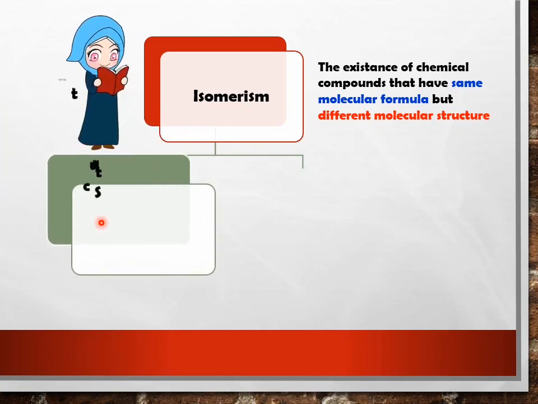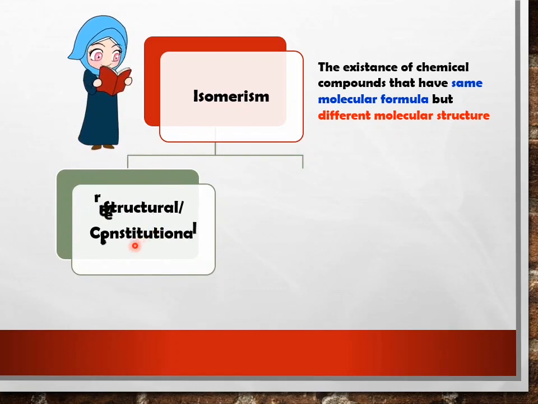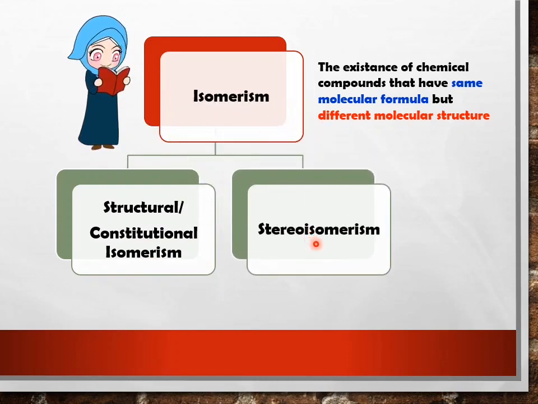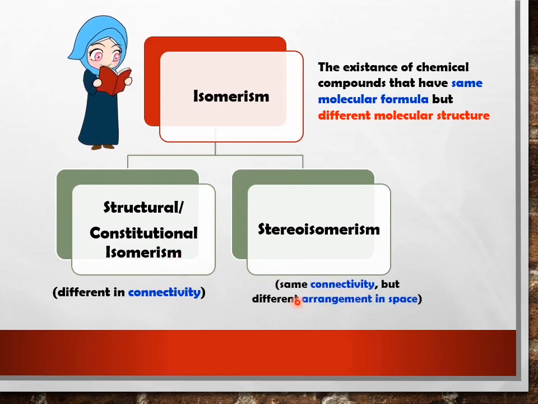The first one, we have structural or constitutional isomerism. The second one, we have stereoisomerism. Structural isomerism is due to difference in connectivity. How? Later, I will discuss more about this part. Stereoisomerism refers to the same connectivity but different arrangement in space.